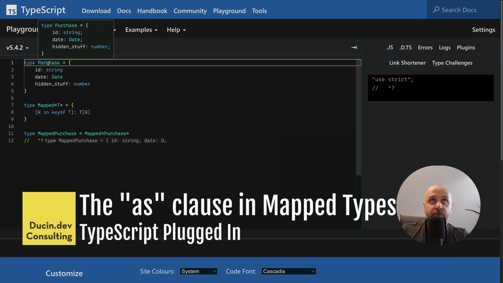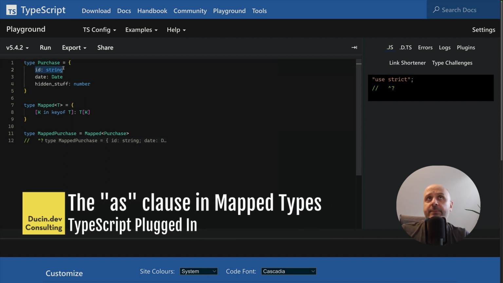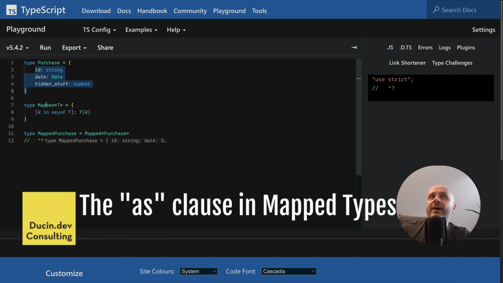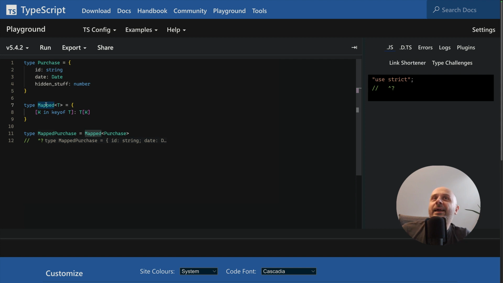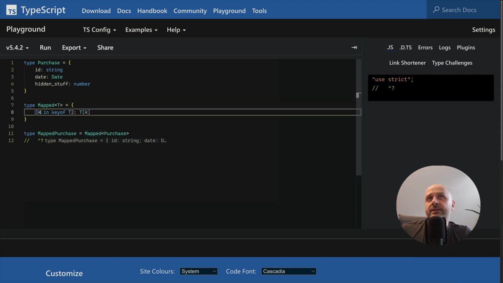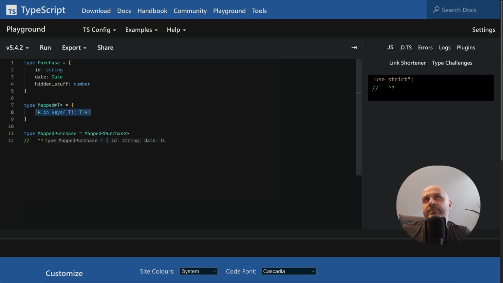We've got a purchase type created, which includes some properties: id of type string, date of type date object, hidden stuff of type number, whatever, just some example properties. We also have a mapped type called Mapped, and it includes a type parameter called T. What it does is basically copy-pasting the keys and their corresponding values from type T, so this type changes nothing compared to the original T. And we've got a MappedPurchase, which is basically a usage of the Mapped over the Purchase type.